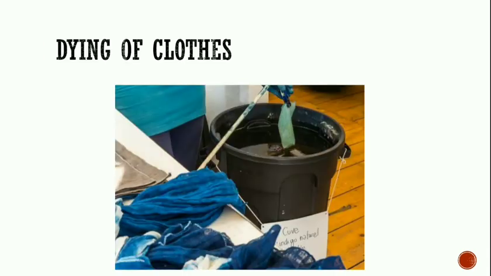Then the cloths are dyed. Dyeing of cloths. You know what dyeing is? It means coloring the clothes. Earlier, natural dyes made from plants were used to color the clothes. But nowadays, synthetic colors made from chemicals are used to color the clothes. We have different colored clothes, na. We need yellow color, green color, blue color. So these are dyed, means colored by a synthetic color.